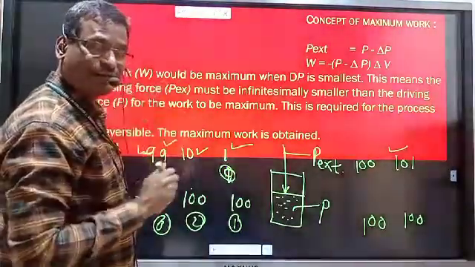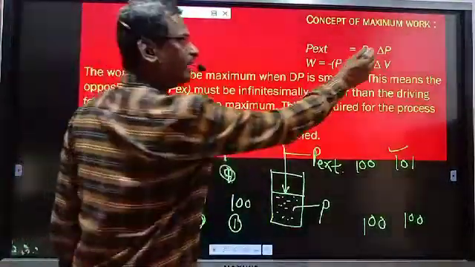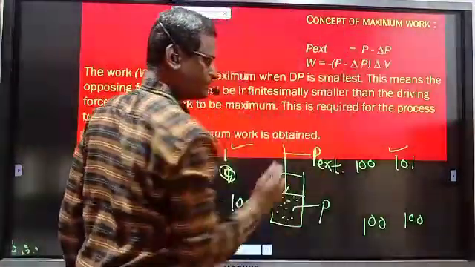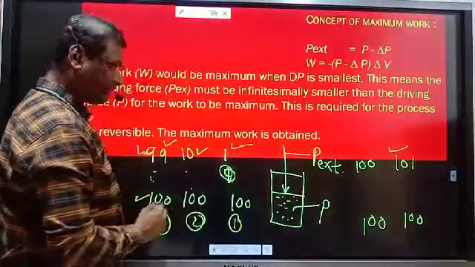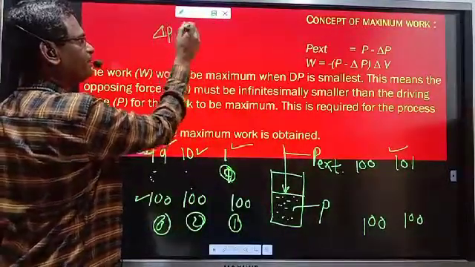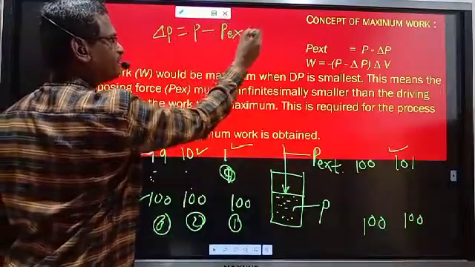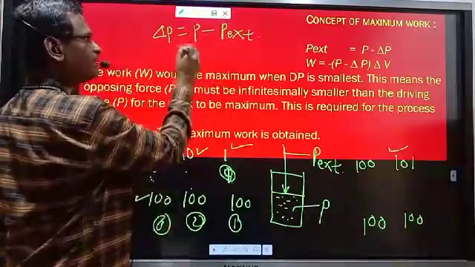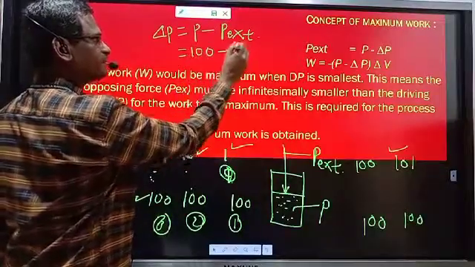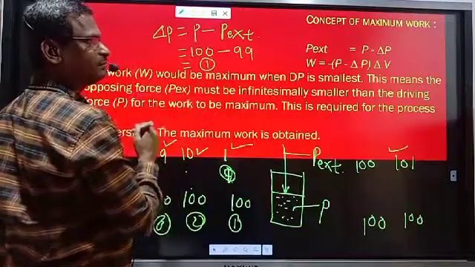For getting maximum work, delta P must be small. Suppose delta P is nothing but the pressure of the gas minus the applied external pressure. The pressure of the gas is 100, the external pressure 99, so this difference is 1. Delta P is 1.